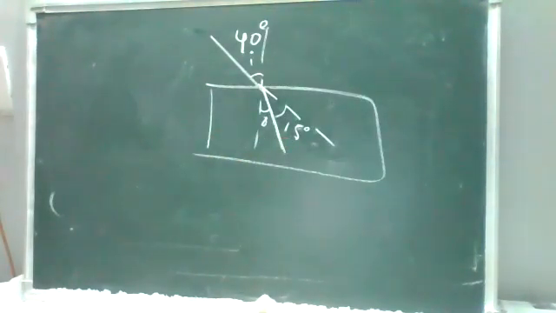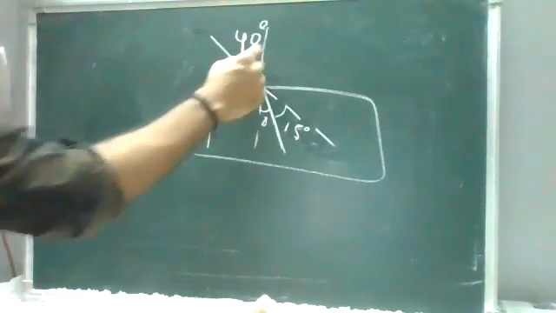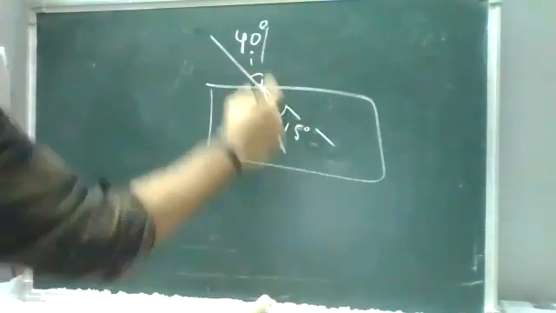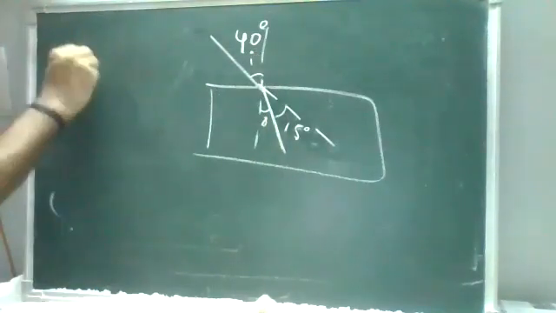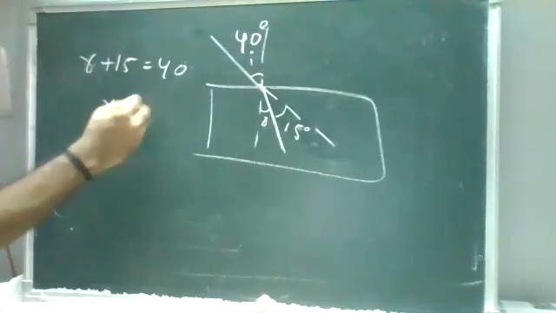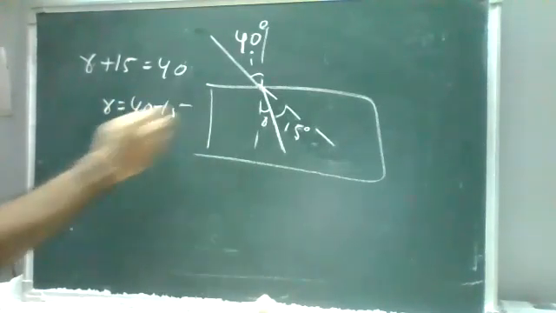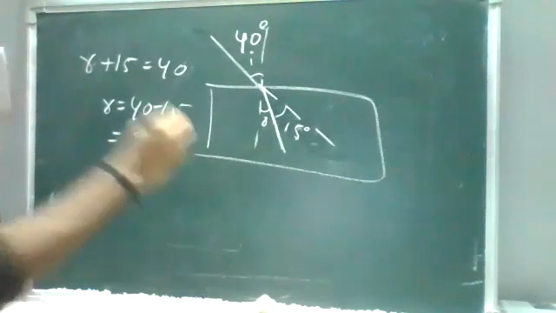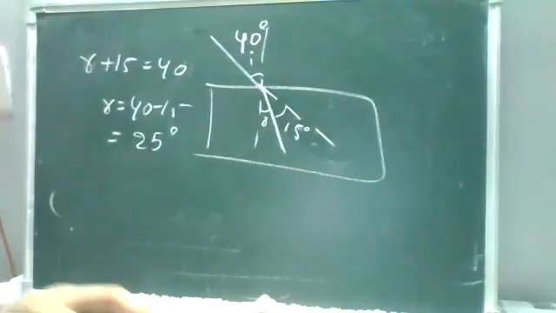Now, if you see, incidence is equal to refraction plus deviation. When it is a straight line, the deviation and these angles add together. So r plus 15 degrees is equal to 40 degrees. So we can find r is equal to 40 minus 15. From this relation, r is equal to 25 degrees. Now we got the r.